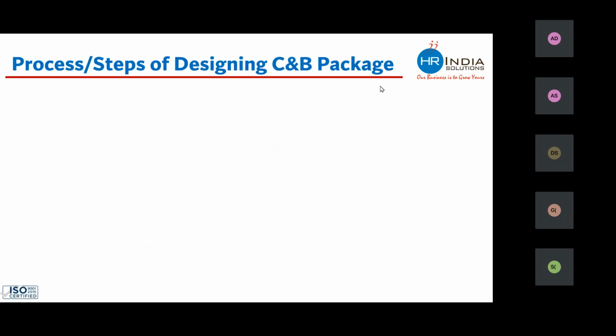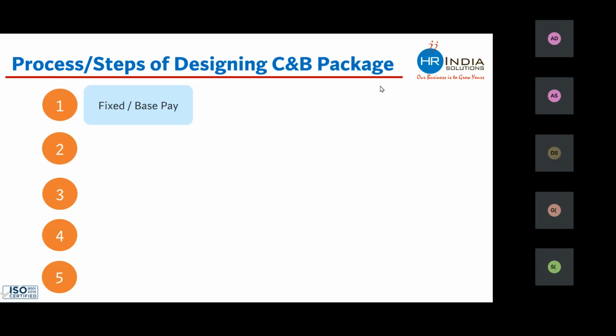The entire process of designing a compensation and benefit package can be categorized into 5 important steps. The very first step is to decide the fixed pay or base pay. What exactly is this? Under this step, you decide what should be the basic salary for the person and what should be the dearness allowance. Dearness allowance or DA is optional in nature. You will hardly find DA with private organizations. DA is normally found with government organizations only.